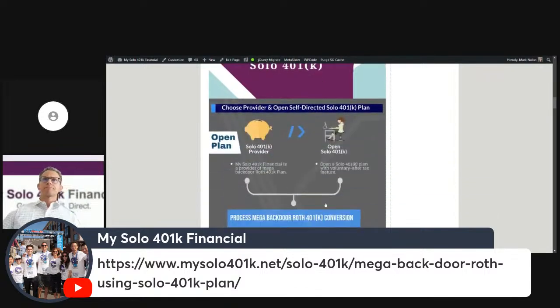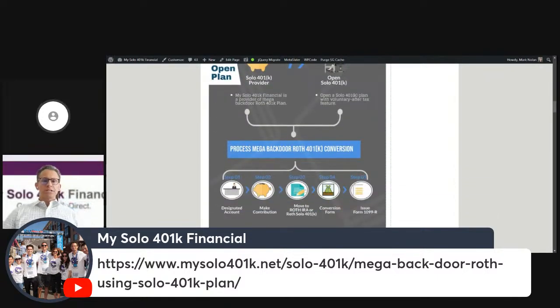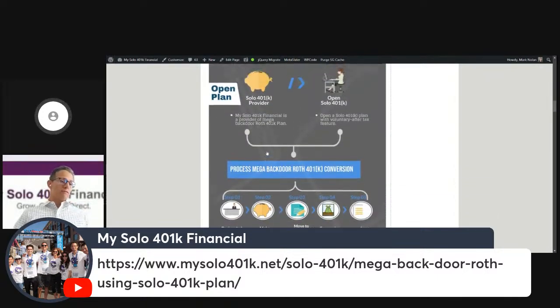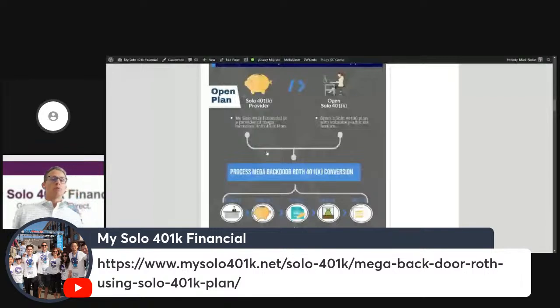So obviously, if you don't have a solo 401k already, you need to open one with a self-directed solo 401k provider whose plan documents allow for the mega backdoor Roth strategy, as not all 401k plans allow for the mega backdoor Roth strategy.